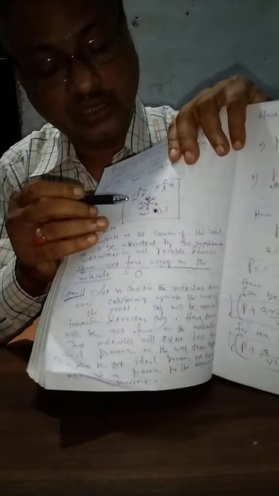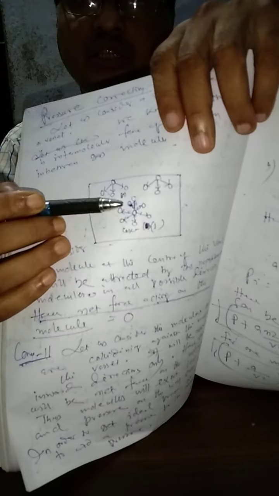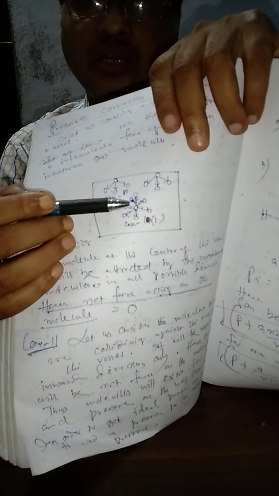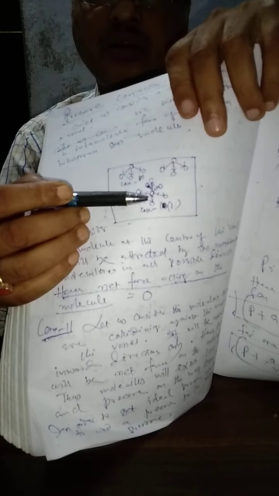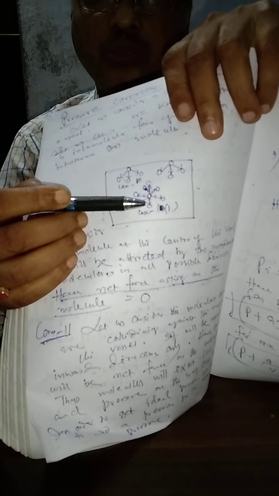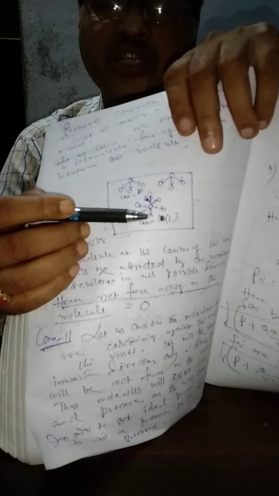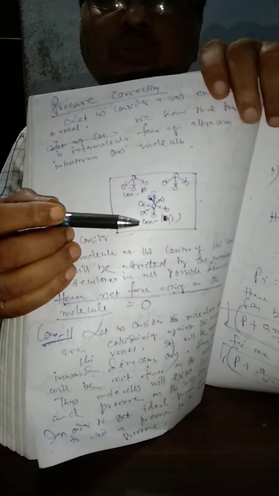Let us consider a vessel in which gas has been enclosed. We have to consider two cases. In the first case, consider a gas molecule at the center of the vessel. It will be attracted by its neighboring molecules. It will be attracted equally by its neighboring molecules. Thus, the resultant force on the gas molecule is zero.